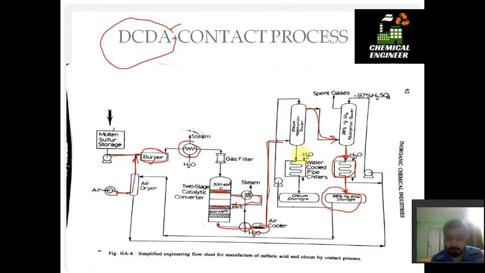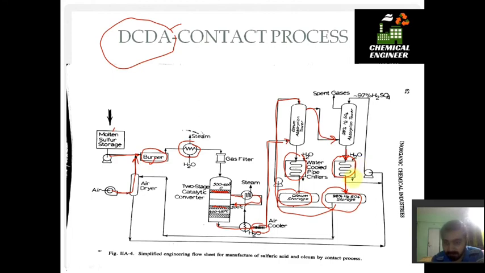While from the oleum tower also we get oleum, that is H2S2O7, which is H2SO4 plus SO3. Oleum is again stored in the oleum storage. Now how are we doing the absorption in oleum? Look here, the stream is coming from the storage tank of H2SO4. So H2SO4 is used to absorb the remaining SO2 gas or SO3 gas from the reactor. So this is absorbed and oleum is obtained as a product.